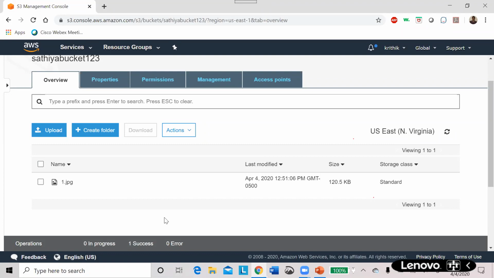Oh, okay. Then if the file is present in the Virginia region bucket and I'm accessing it from India, then from the Virginia region bucket the transfer acceleration will happen until the Mumbai region, and from the Mumbai region the people in India will access my file. So the transfer acceleration takes place between region to region. Exactly. And then from region to the edge location also, the transfer acceleration will take place, right? Exactly. So it's between regions and between region and the edge locations. It looks like it gets completely replicated to each other.